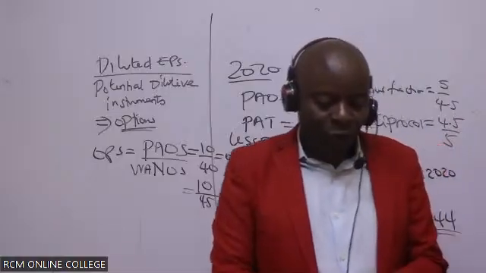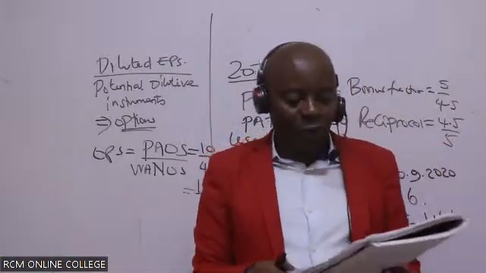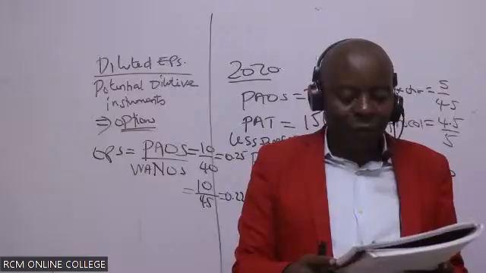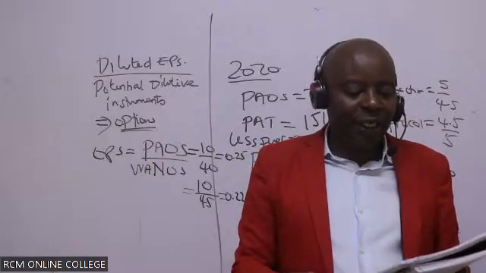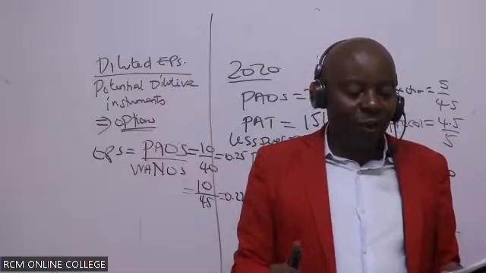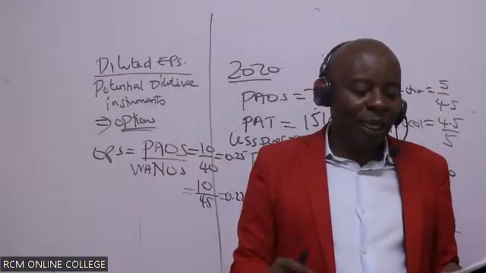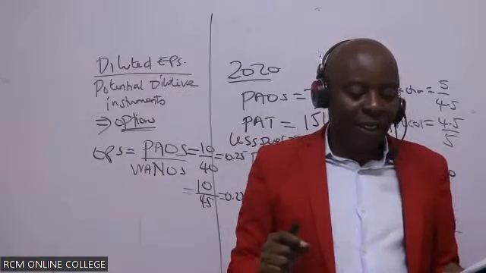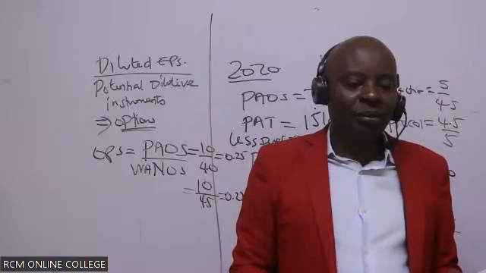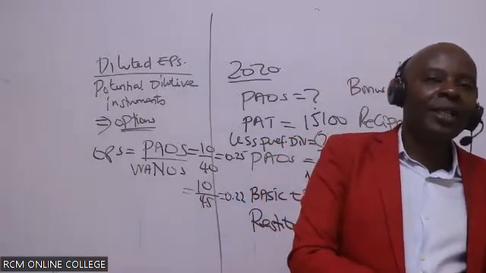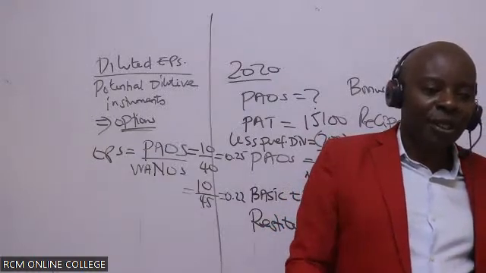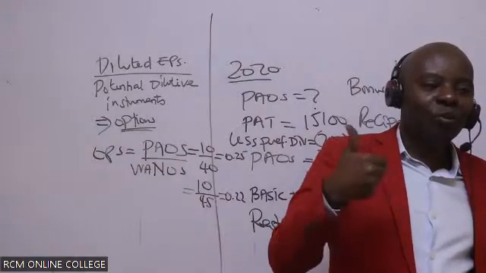Like in this question, we have what they are calling options. If you look at paragraph number 2, as at the beginning of 2020, R Limited had in issue 2.5 million stock options. These options are exercisable at 1.5 per share. The average fair value per share during the year is 2 bob. So we shall be giving them a discount that gives rise to free shares. They're buying these at 1.5 and they're supposed to be going at 2 bob.